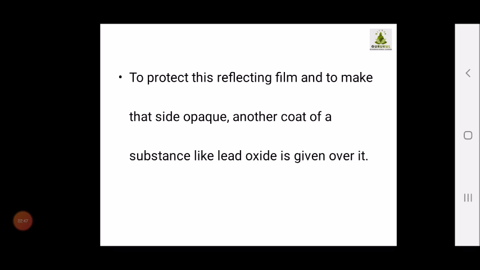So your plane mirror is again given a layer of lead oxide, to protect the reflecting film and to make the opaque side of the mirror. Okay, so to make it opaque, we are giving another coat of lead oxide on the mirror.